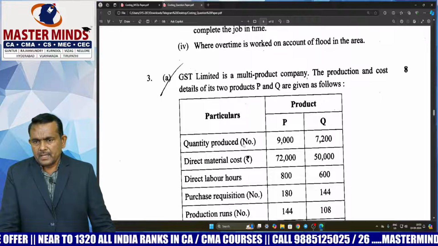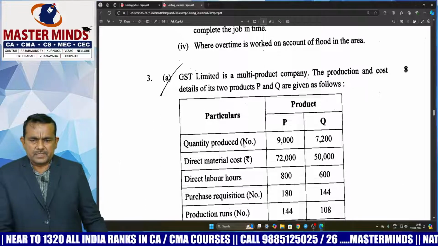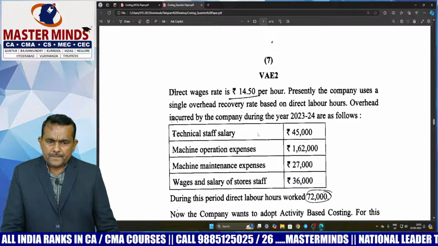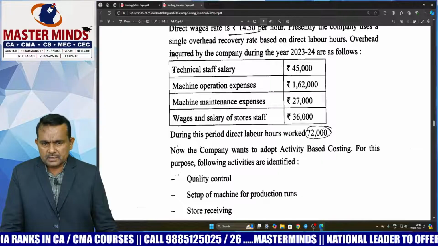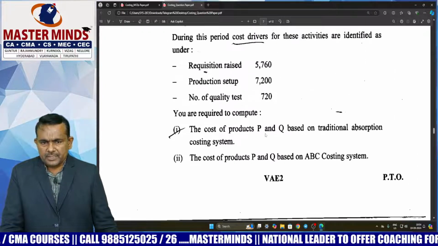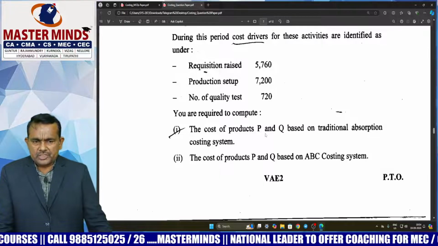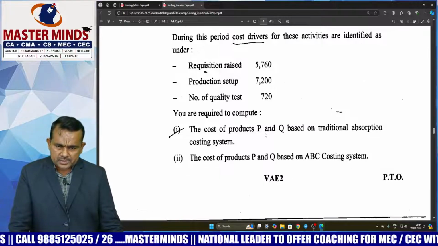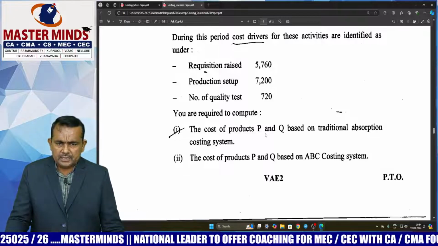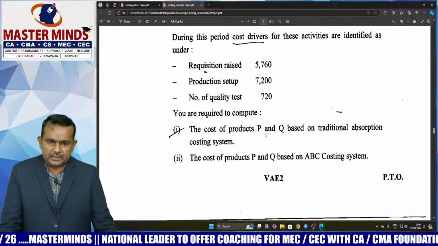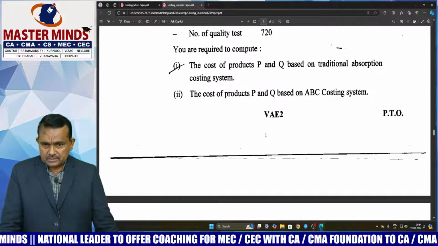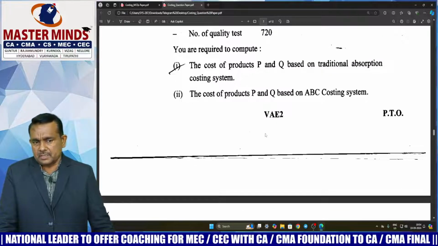Next, third question. This is ABC costing, activity based costing, sir. So same problem already discussed in classroom. So first bit, calculate the cost of each product under the traditional absorption costing system. So calculate the rate and calculate the absorbed overhead cost by using the rate. Next, calculate the cost of each product. Second question, cost of product P and Q based on ABC costing system.